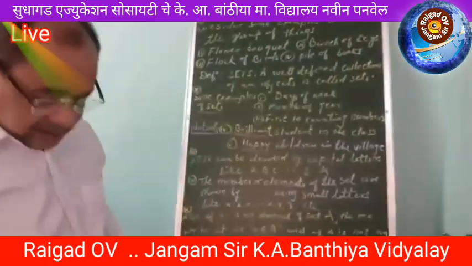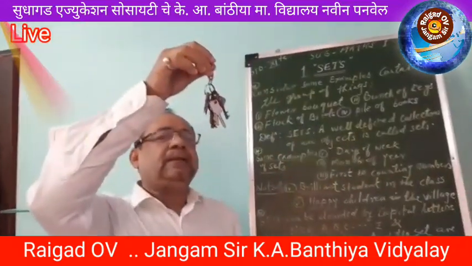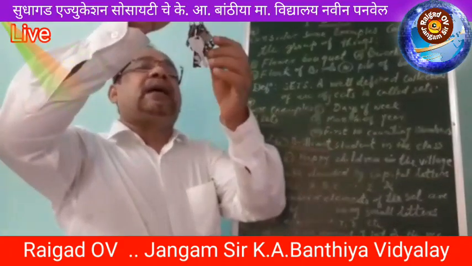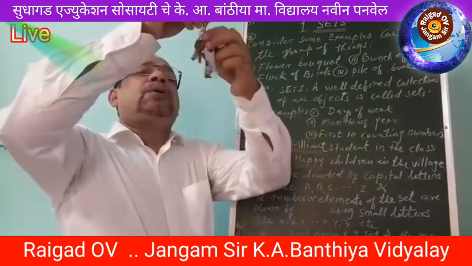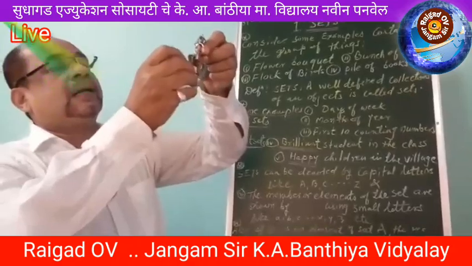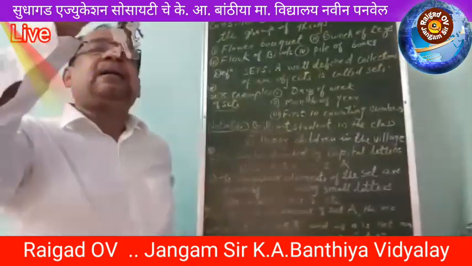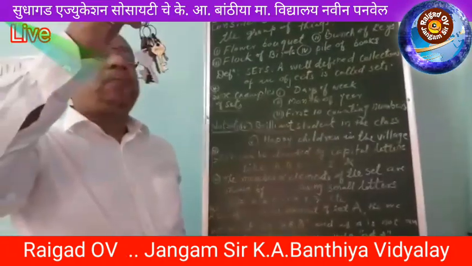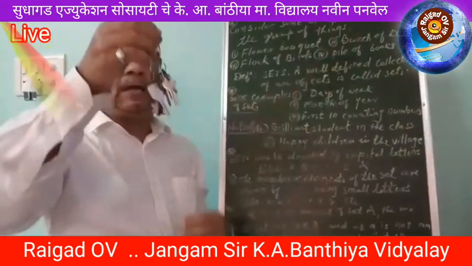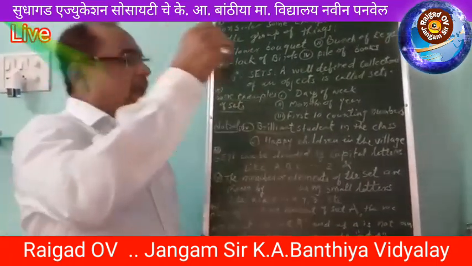Second example, bunch of keys. Like this. This is the bunch of keys. Here we can also easily count how many keys are there. See here, I count it 1, 2, 3, 4, 5, 6, 7, 8, 9, 10, 11, 12. There are 12 keys. It means that in the group or bunch of keys we can easily write down the count of the keys.